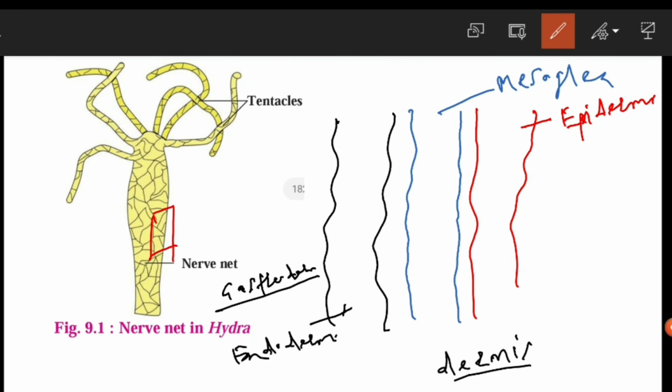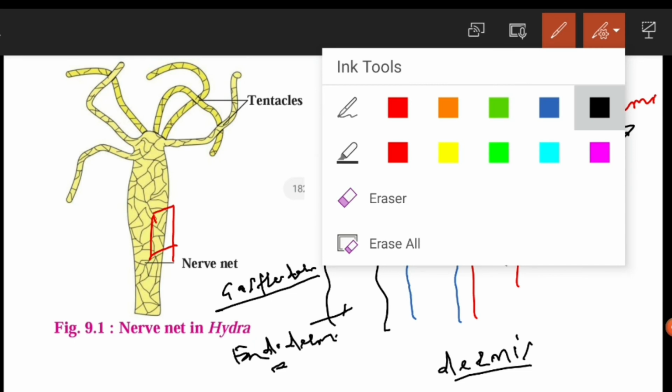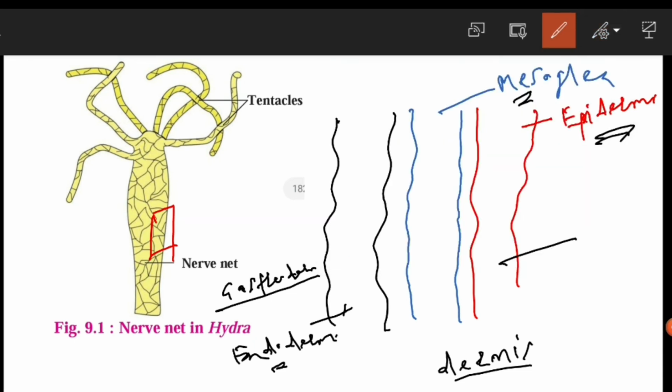So in this way we can say that the body wall of the hydra shows three layers. The outermost one is called the epidermis, the middle one is called the mesoglea, and the innermost one is called the endodermis. The two nerve nets are seen in the mesoglea. The mesoglea is the middle layer, and it contains the two nerve nets.